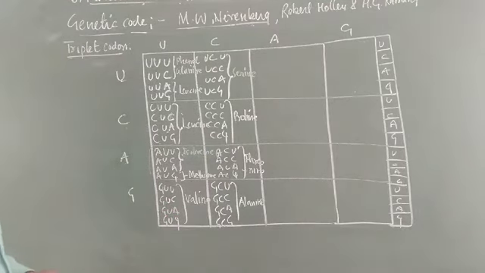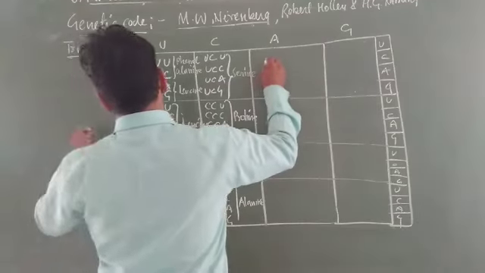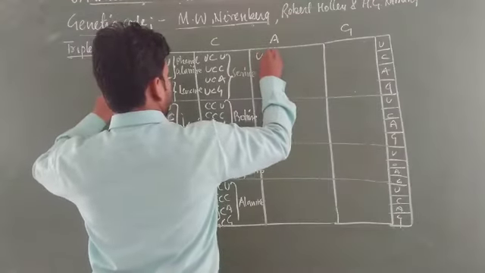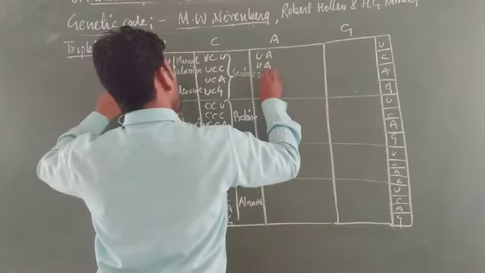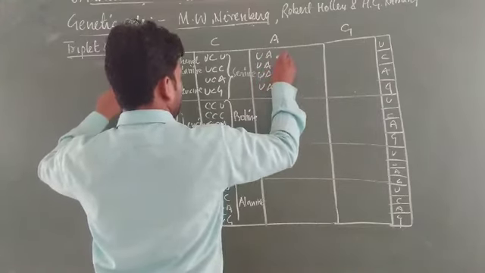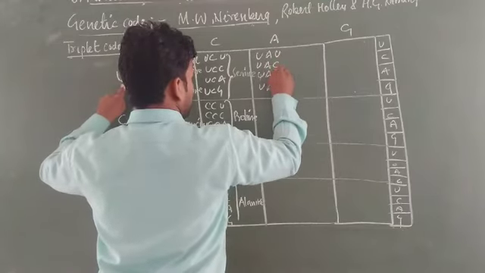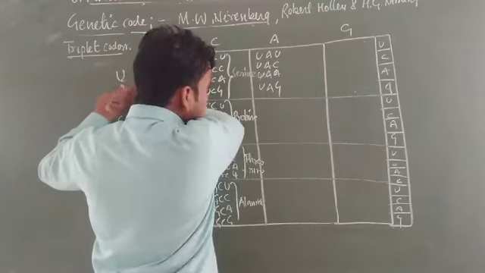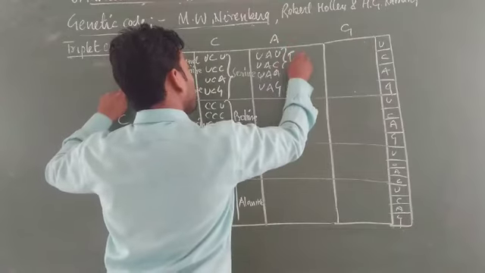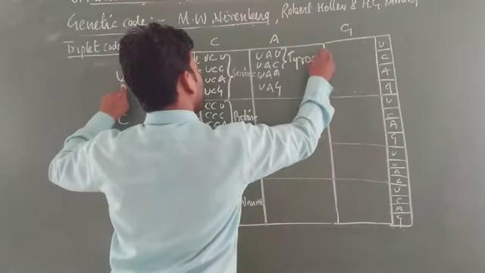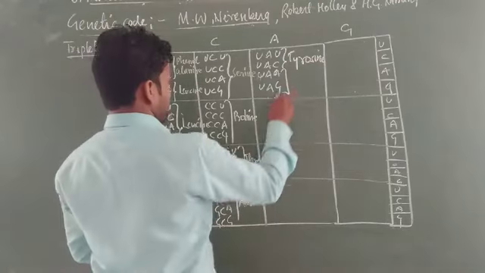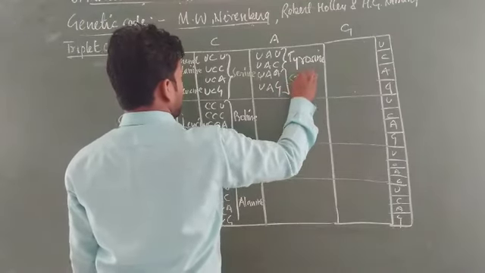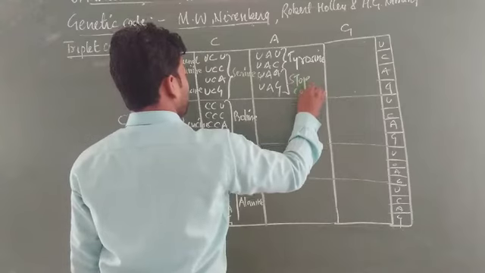Now the third codon row is UA. Here UCAG. Now this one codon is going to code the amino acid called tyrosine, and for the last 3 codons, no amino acid is present. These are also called stop codons.